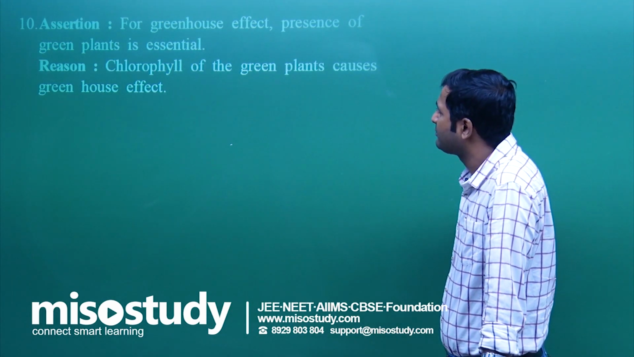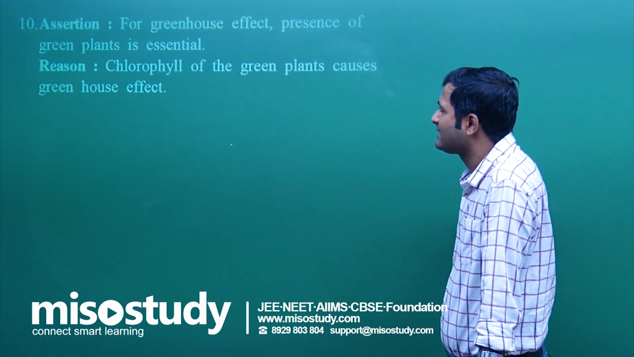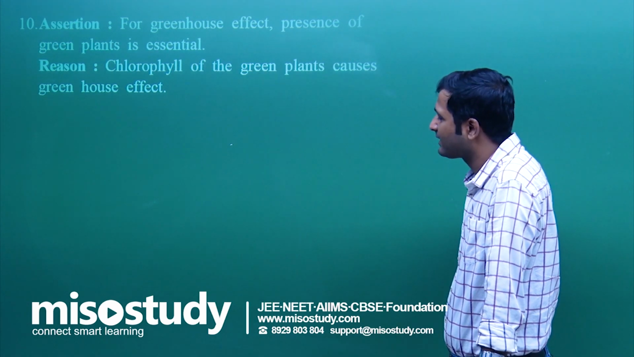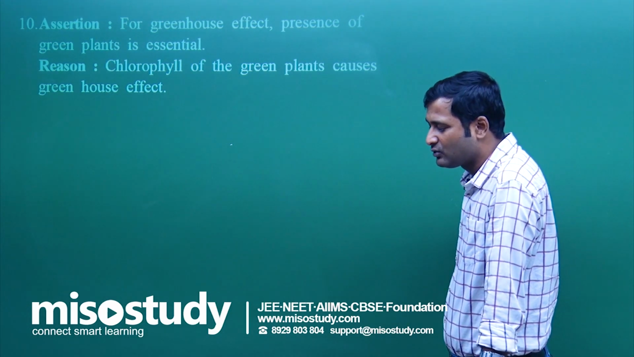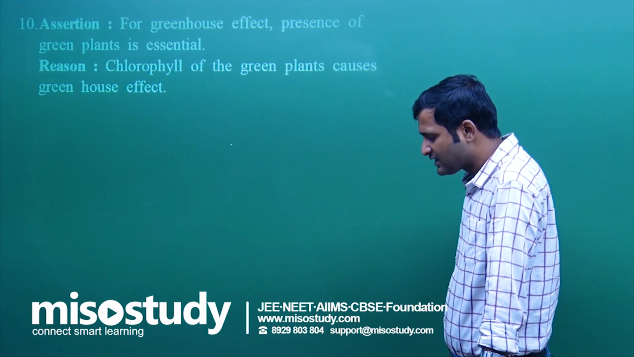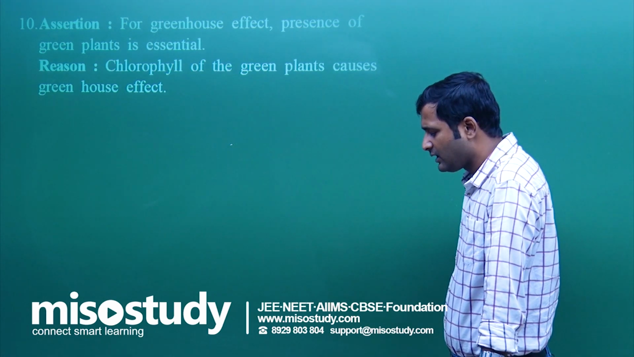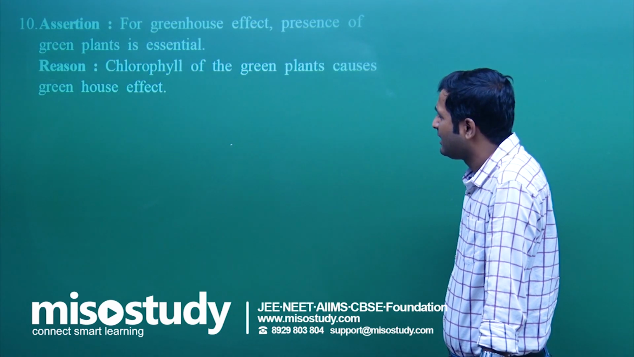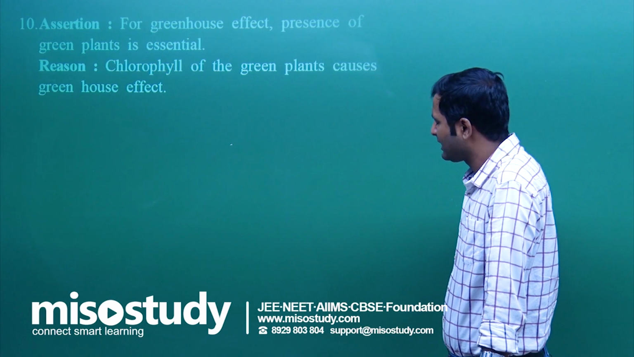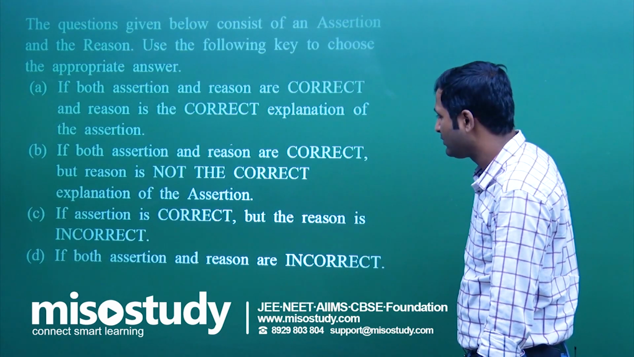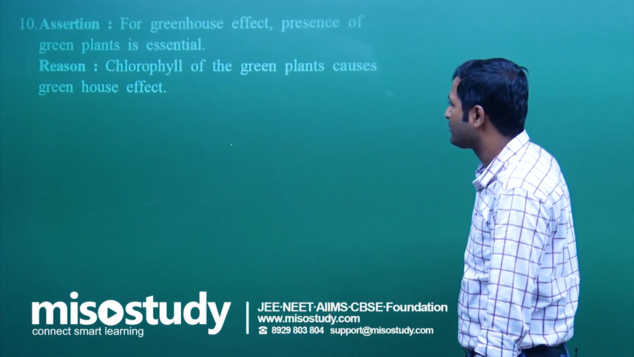Question number 10. For greenhouse effect, presence of green plants is essential. No, the greenhouse effect is due to the presence of chlorofluorocarbons, CH4, water vapor, O3. These are the main sources, and assertion is incorrect. Chlorophyll of the green plant causes greenhouse effect, wrong. As both assertion and reason are incorrect, we will mark D as the correct option. Is it clear to you?